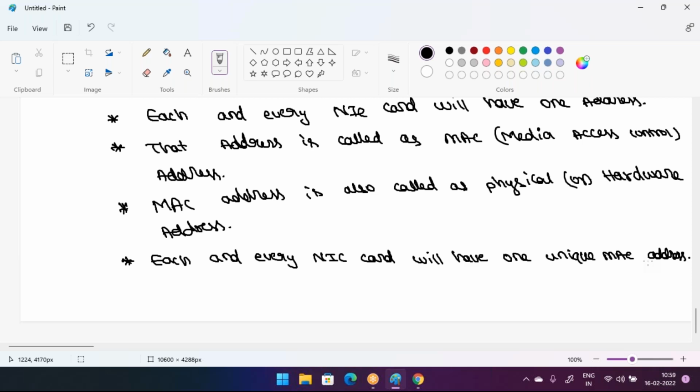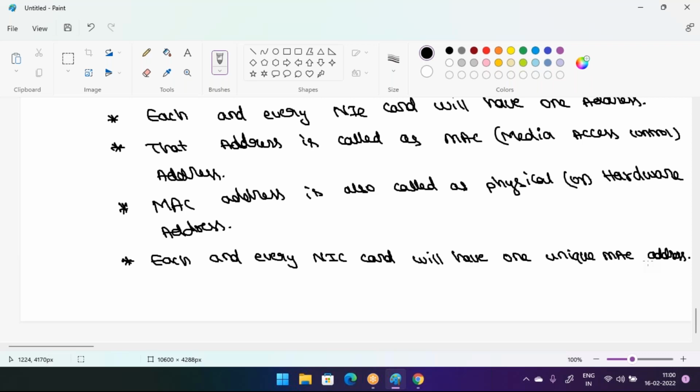Never, guys. It is like the IMEI number in your mobile phones. In your smartphones you can find one number, the IMEI number. That is like your MAC address in the computers. NIC cards have MAC addresses, but in mobile phones you see an IMEI number, because no two phones will have the same IMEI number.